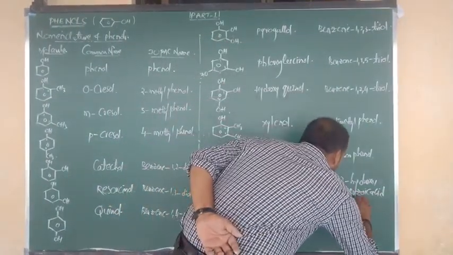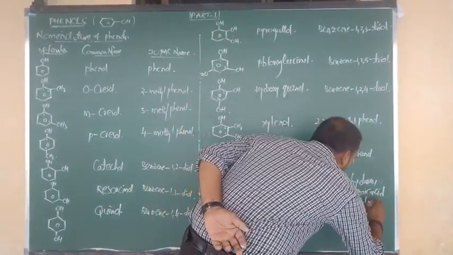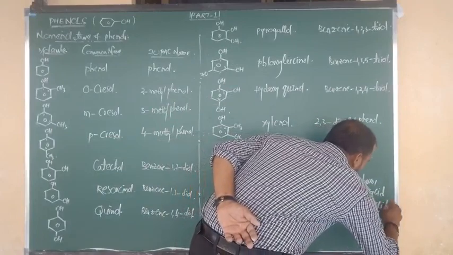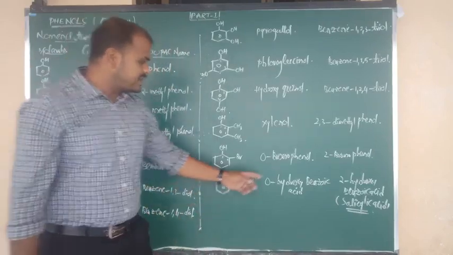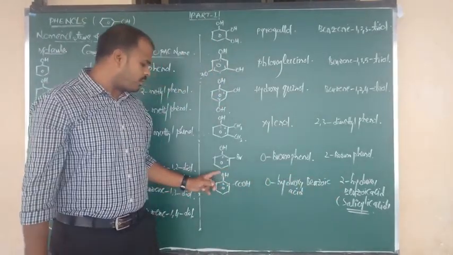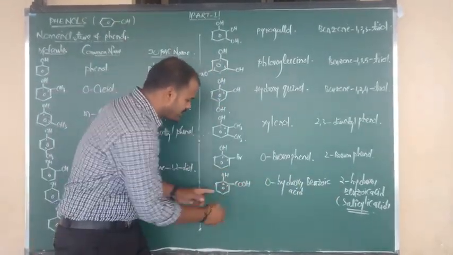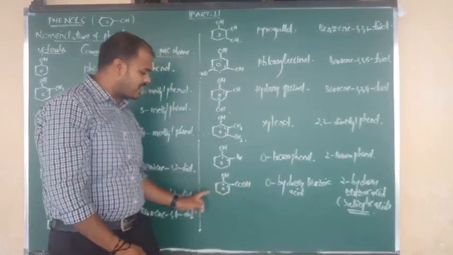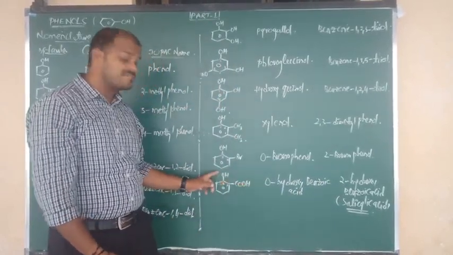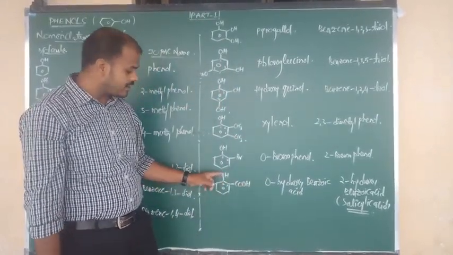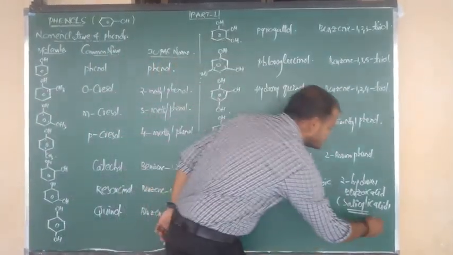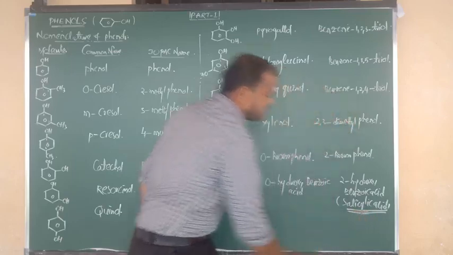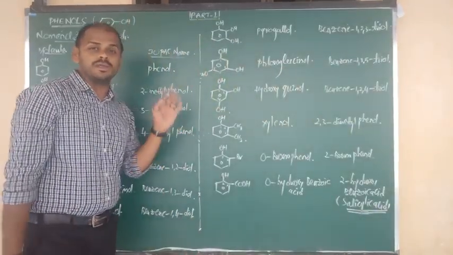And also we can write another name, a very important name, salicylic acid. Try to remember: benzene bonded to OH and COOH. Benzene connected to COOH is called benzoic acid, but at the second place a hydroxy group is there. 2-hydroxy benzoic acid, and another name is salicylic acid. It must be remembered.